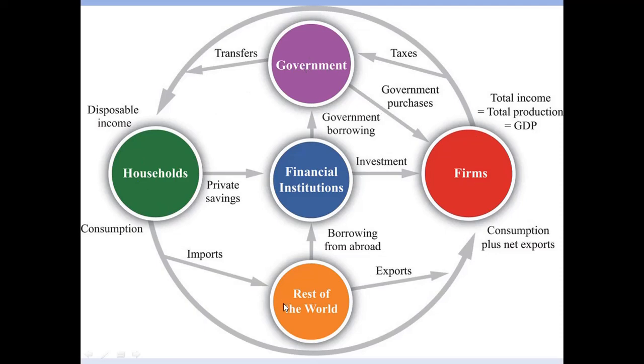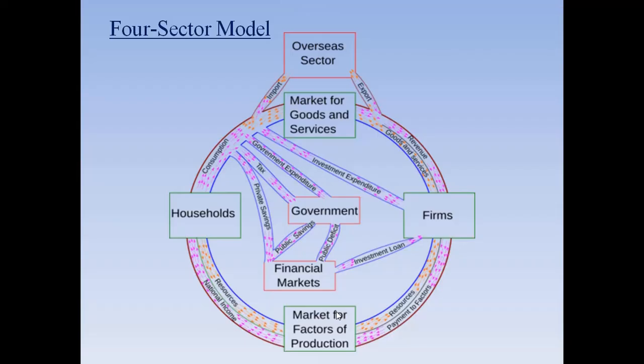But there is one more entity in the four sector model, called the rest of the world, ROW. Their main role here is for export and import. That's it. If any country is exporting and importing with other countries, then there will be the four sector model.